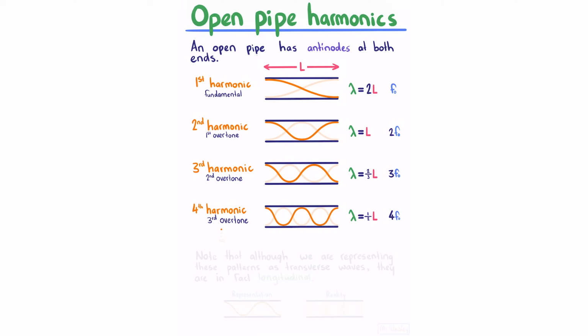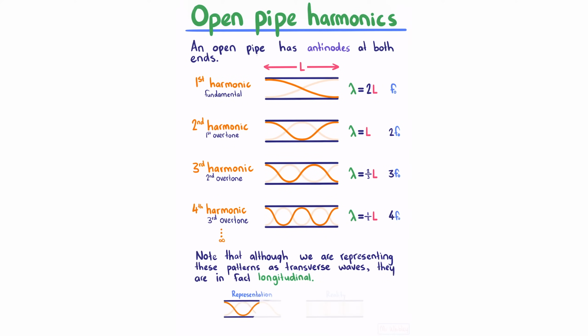And as mentioned, our harmonics can go on forever, but at reducing amplitude. Note that although we are representing these patterns as transverse waves, they are in fact longitudinal. So we're representing them in this way, whereas in reality they're more like this.